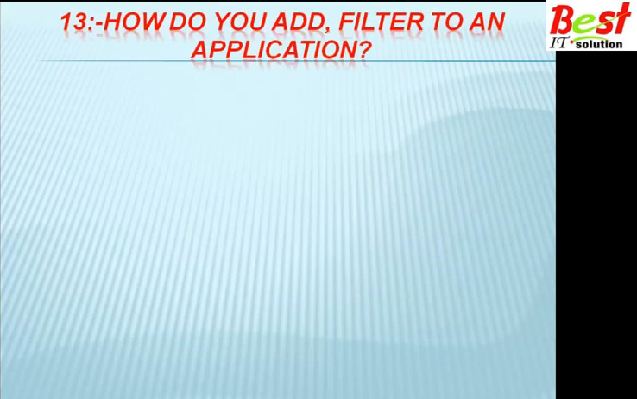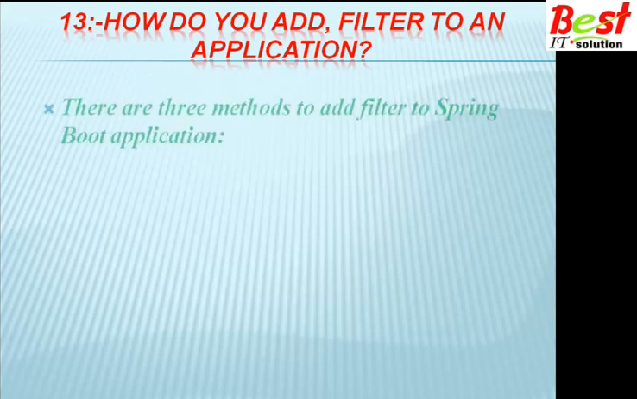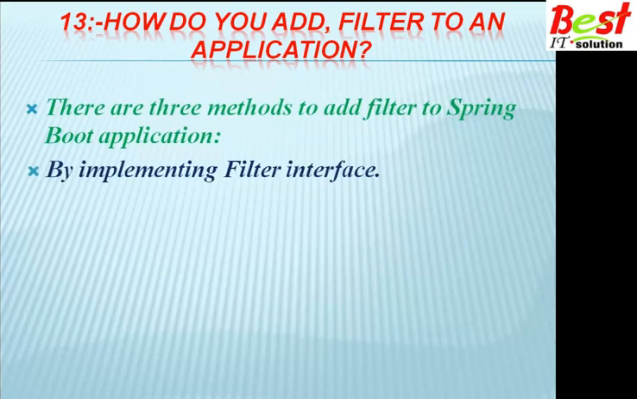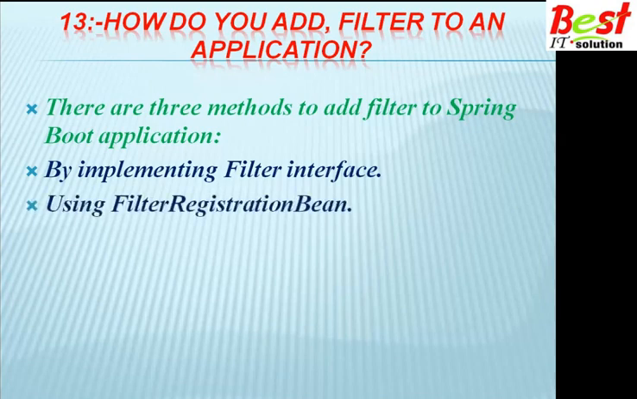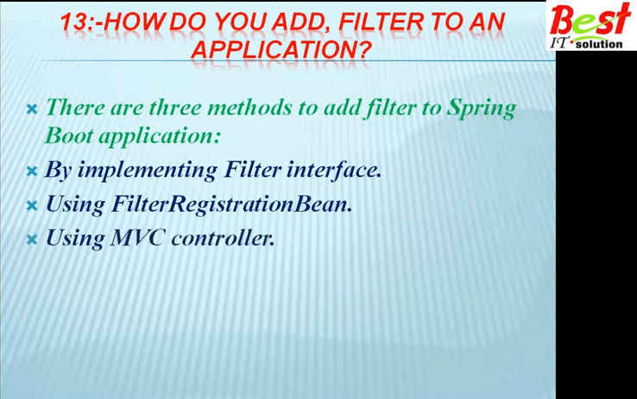How do you add a filter to an application? There are three methods to add a filter in our Spring Boot applications. First, by implementing the Filter interface, which is provided by Spring. We can implement that Filter interface to add a filter. Another one is using FilterRegistrationBean. We can also use the FilterRegistrationBean in our Spring Boot main application, and also using the MVC controller. By using the MVC controller also we can add filters in our project.